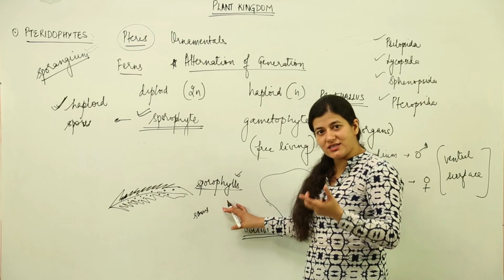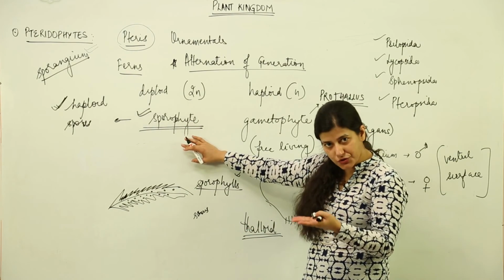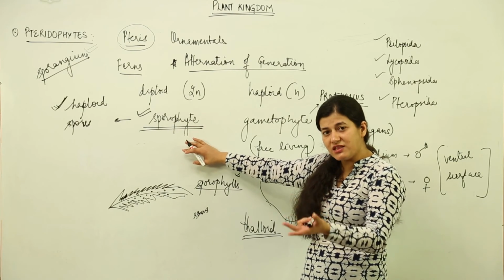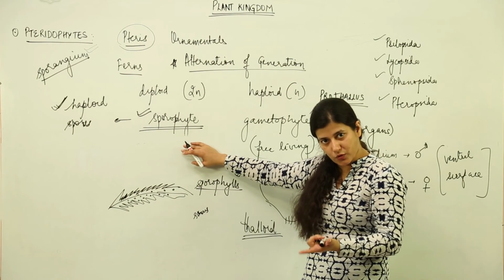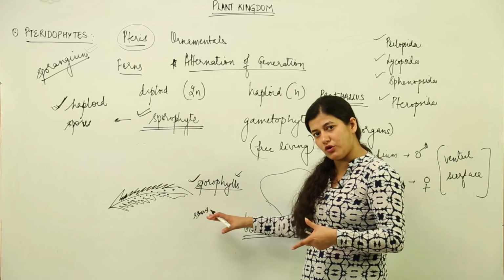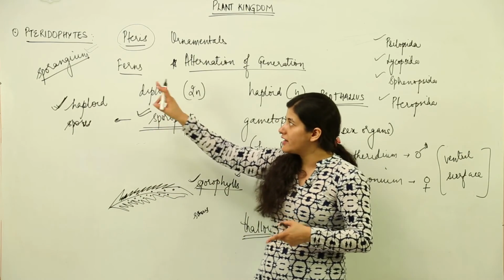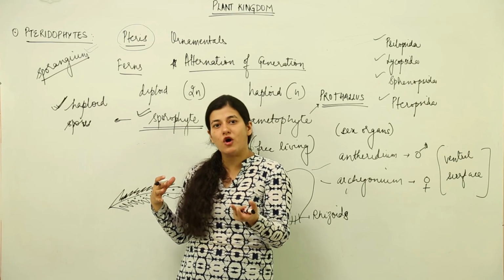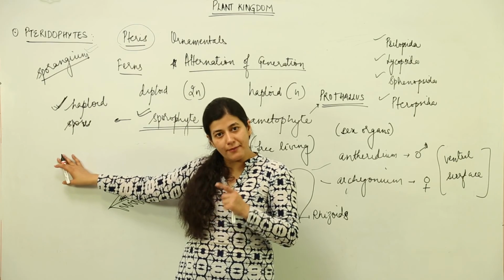I am repeating it, and this would be the ending note of this lesson: what is a sporophyll? It is that part of the sporophyte, that is the plant which is visible to you in your garden or in the flowering pot where you see the ferns. The visible plant is the sporophyte. It is going to give rise to the haploid spores. Where is it going to give rise? It would give rise on the sporophylls. Now what are sporophylls? They are the leaves which bear sori. Inside the sori there are sporangium. Sporangium refers to that region where the spores are formed, and inside the sporangium meiosis takes place and you are going to find the haploid spores.